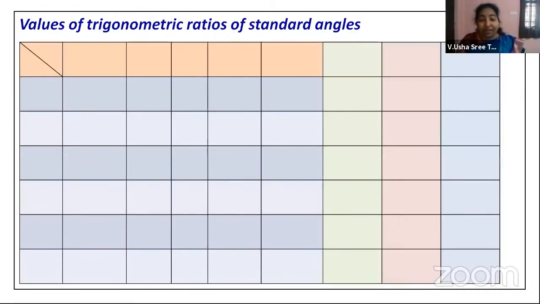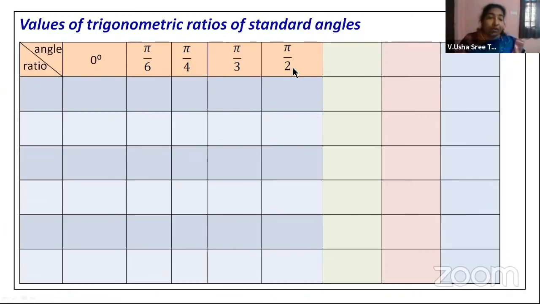Quickly we will look into the table. We'll see the trigonometric ratio and the angle. We will first see 0 degrees, right? Pi by 6. What is this pi? Pi stands for 180. That is a radian measure. 180 by 6, that is 30 degrees. 180 by 4 is 45 degrees. 180 by 3 is nothing but 60 degrees. 180 by 2 is 90 degrees. So you need to get acquainted with this type of representation also. 0, 30, 45, 60, and 90.